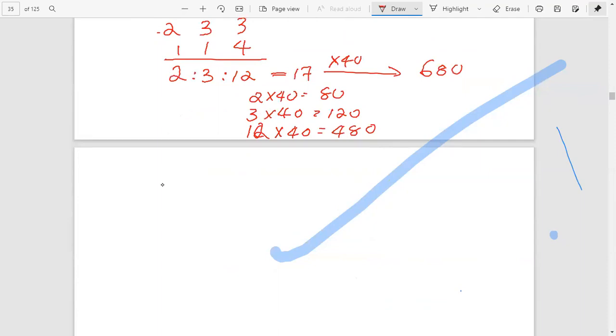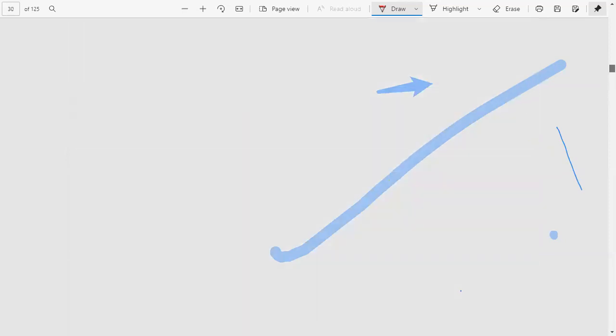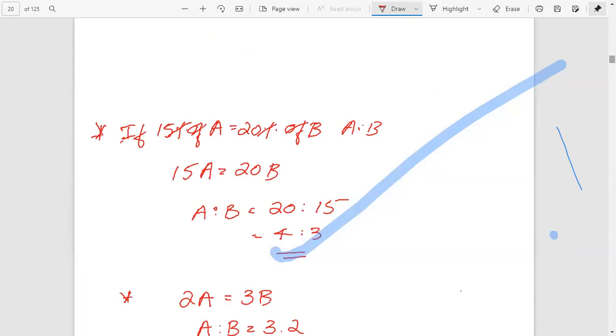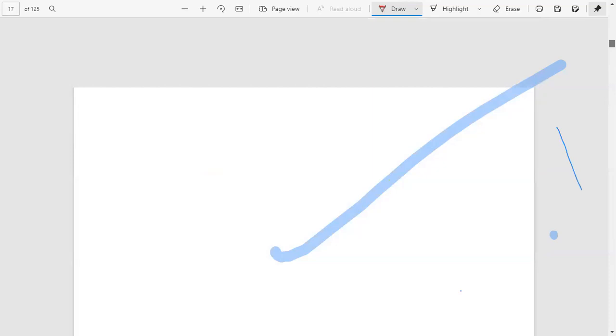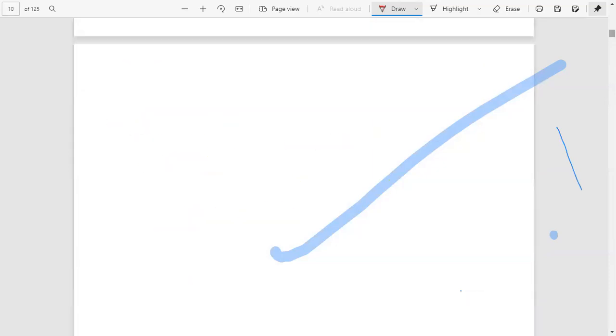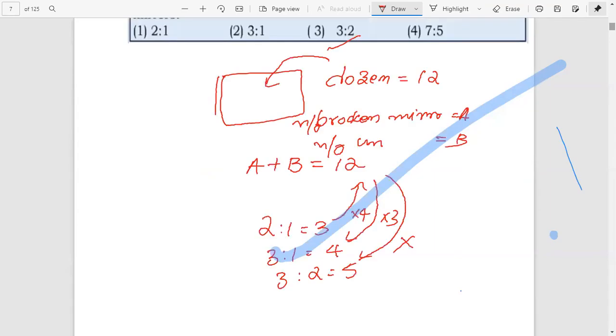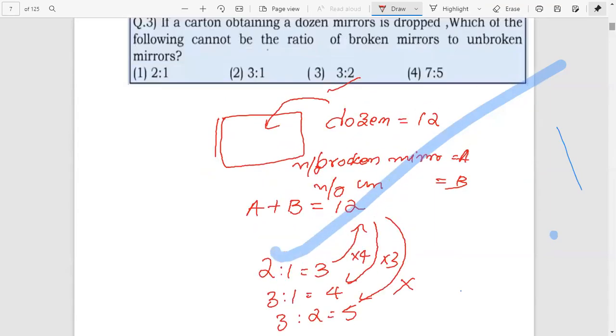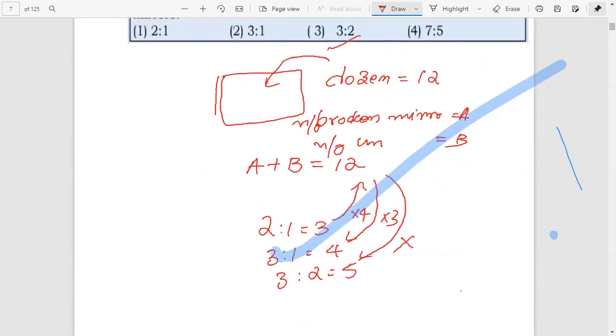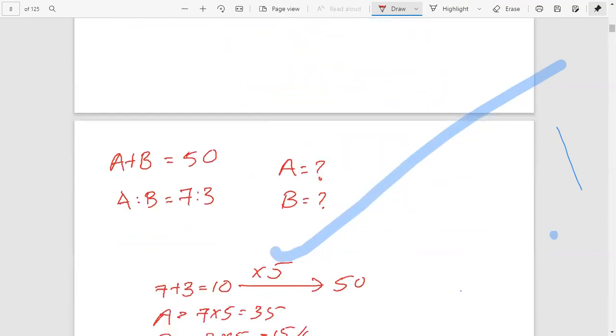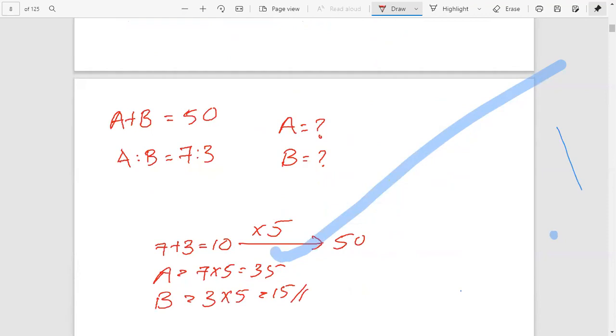Here we have given A plus B equal to 50, and A is to B equal to 7 is to 3.